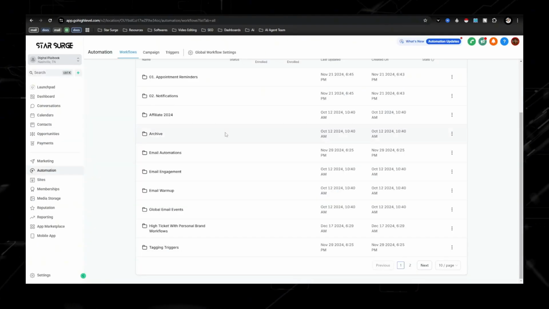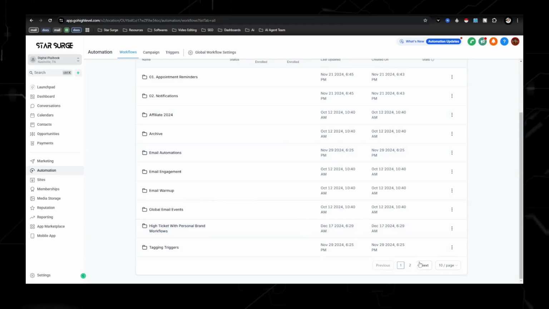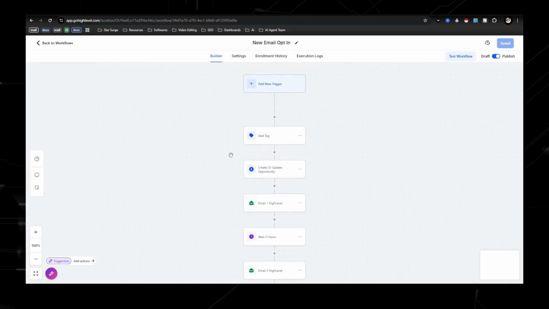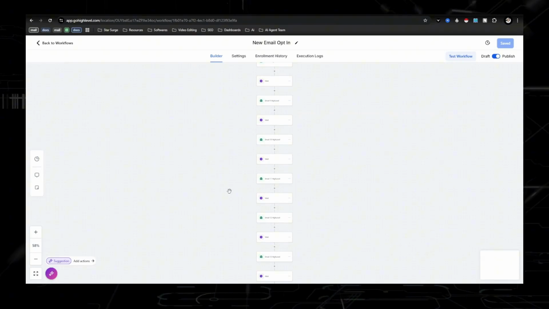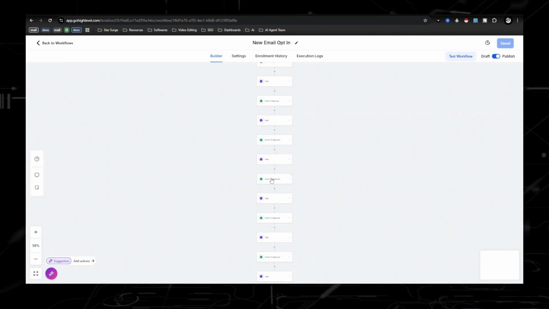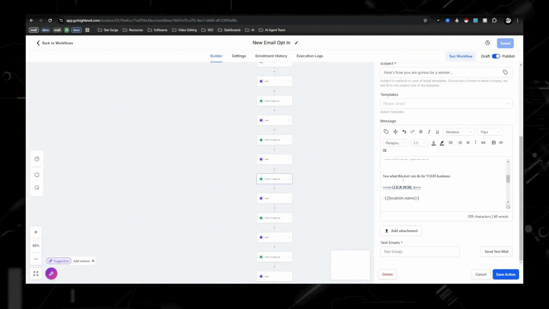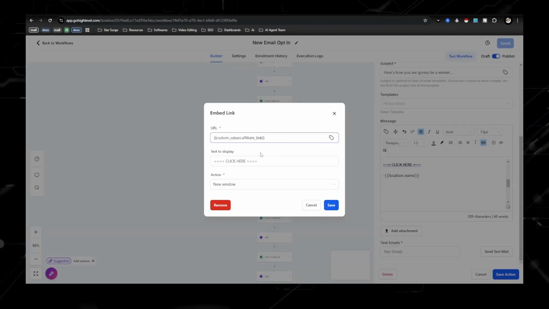So going back to Go High Level, you want to go over here to new email opt-ins. Now, this is just one of the many email sequences that I have, but I give this one to you guys because I have built custom values in this sequence. And what that means is all these emails already have hyperlinks to a custom value. So if you open up one of these, you'll see where it says like click here, this is going to be a custom value.